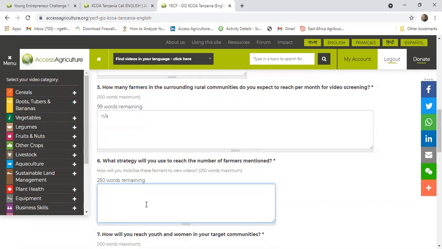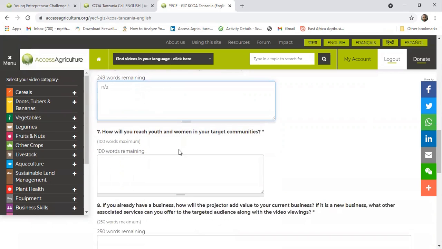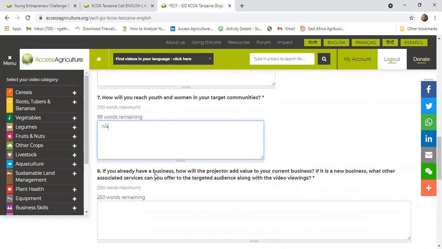Then what strategy will you use to reach the number of farmers mentioned? So you can give your ideas of how you're going to reach the number of farmers you've indicated in number 5 above. Then how will you reach youth and women in your target communities? Again, you're reminded it's a maximum of 99 words.